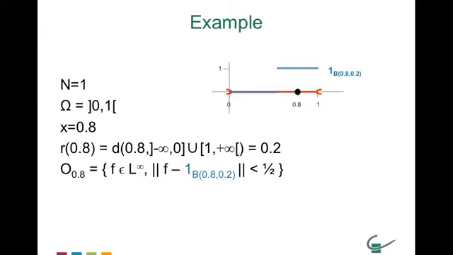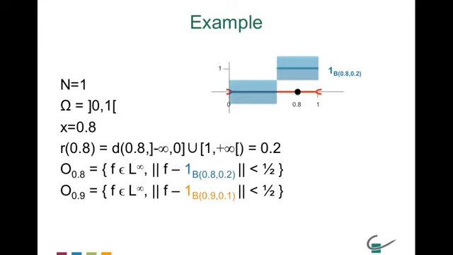So what we're doing here is saying that the set O index 0.8 is the set of functions f that can take any value in between -1/2 and 1/2, in between 0 and 0.6, and they have to take a value in between 0.5 and 1.5, in between 0.6 and 1. So you see this function OX. Now, that was O index 0.8.